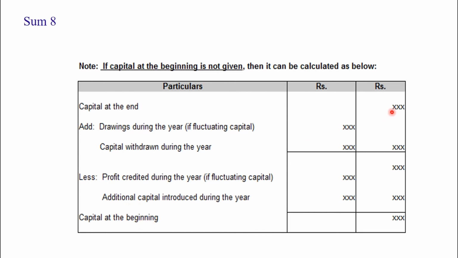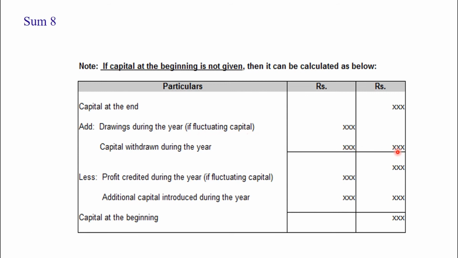You know very well, in 11th standard accounts, final accounts, we have seen in the balance sheet liability side, we add net profit to the capital and deduct drawings. Here it is just the opposite. We have to add drawings, and net profit will be deducted, and additional capital should also be deducted. So, capital at the end, add drawings during the year, that is capital withdrawn during the year.